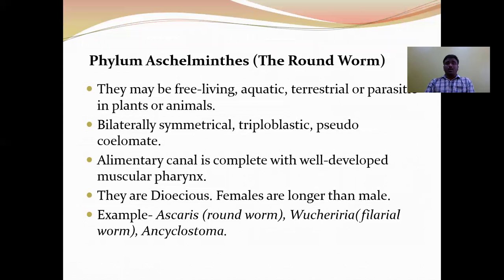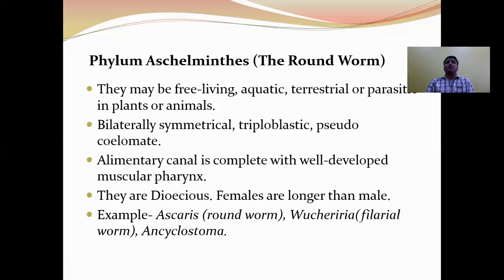Next phylum, Aschelminthes, also called roundworms. Only a few are free living. Most of the Aschelminthes are parasitic forms. Some are terrestrial, some are aquatic animals, and some are parasitic on plants. Next, they exhibit bilateral symmetry, triploblastic body condition, and the type of coelom is a pseudocoelom.